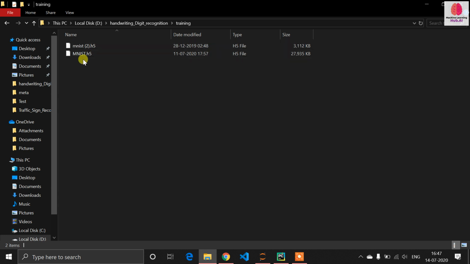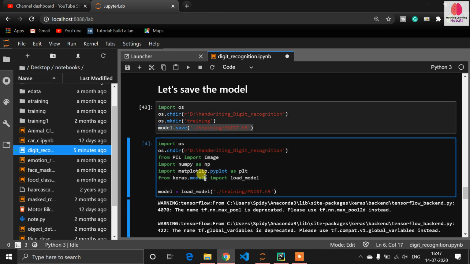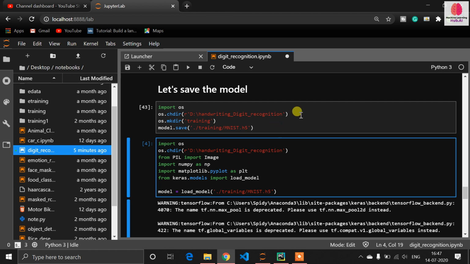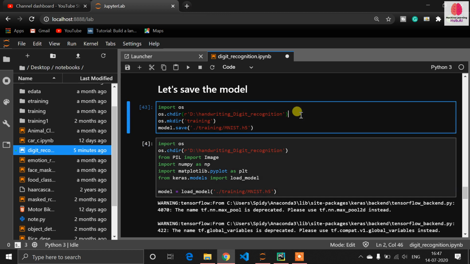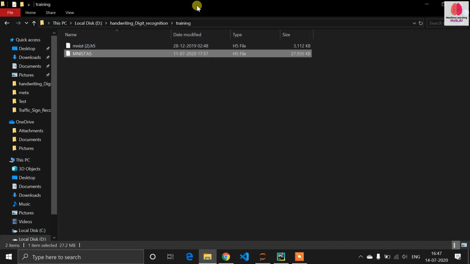You can see mnist.h5. This is the file in which it stores all the basic learning. In the future I can access my training with the help of this mnist.h5 file. So once again my work is almost done. Now assume that I go off for another work and refreshment, and after 2 hours I come back to my work. Now I want to access that model once again. You just have to change the path of this directory here.